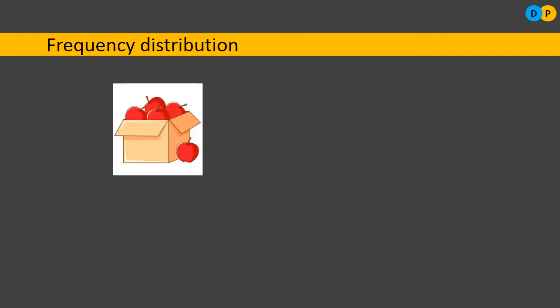So here let us say that we are having a box of apples. Let us say there are around 40 boxes. So you need to arrange these 40 boxes according to a number of apples present in them. Let us say a box may be having only 5 apples. Another box may be having 6. Another box may be having 7 apples. So you need to arrange these boxes according to number of apples present in them. Totally how many boxes are there? 40 boxes are there. So I will be preparing a classification table.